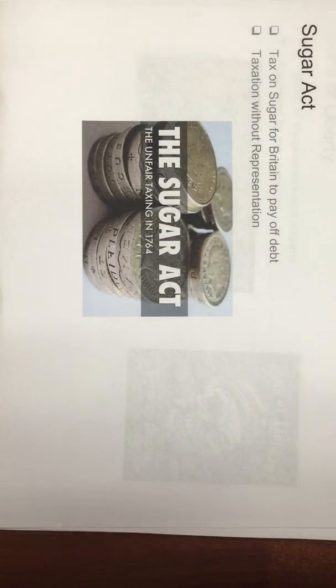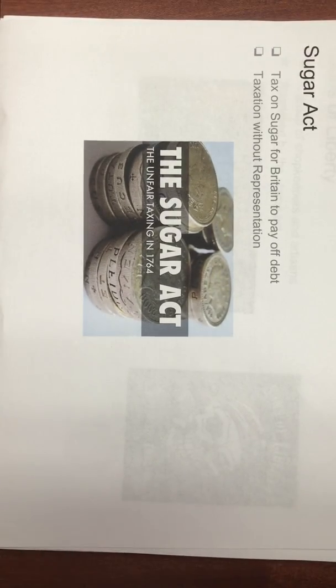Sugar Act is a tax on sugar for Britain to pay off debt. Taxation without representation is the cause for the colonists to be angry at Britain.